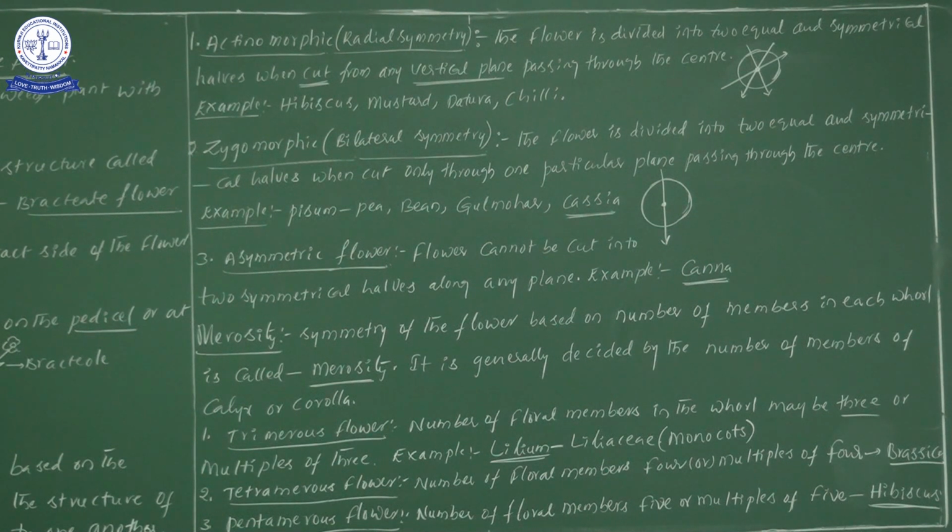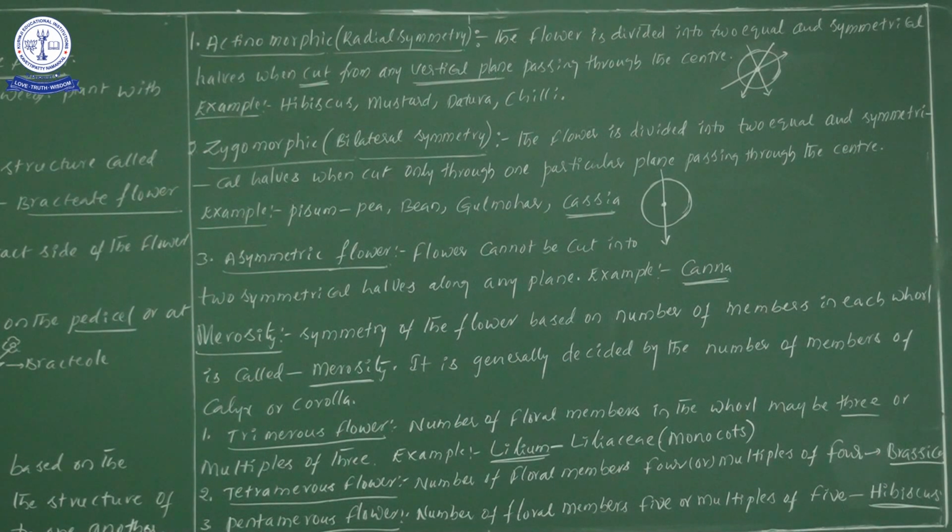Examples are also important. Hibiscus, China rose. Hibiscus is the common name for China rose, Hibiscus rosa-sinensis, we know. Next one, mustard, which we know very well; in Tamil we call it kadugu. Next one, datura metal, which we know very well; white flowers we have seen in our 9th or 10th standard, I hope.